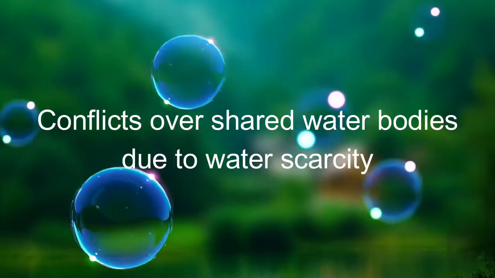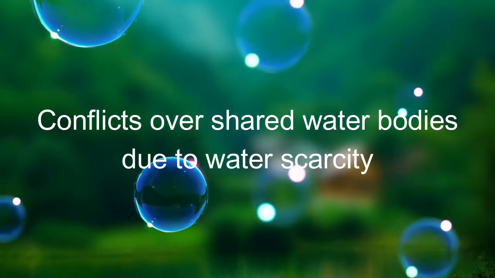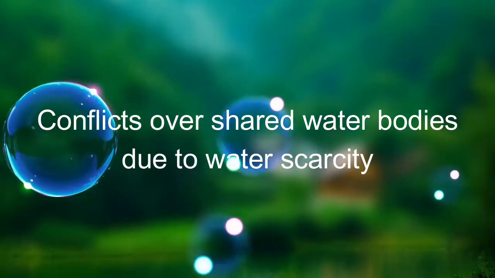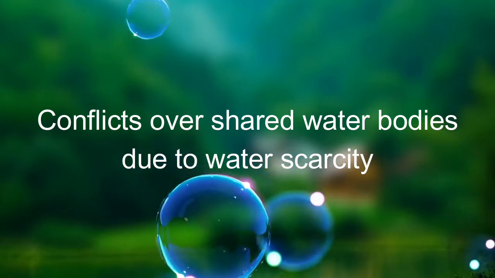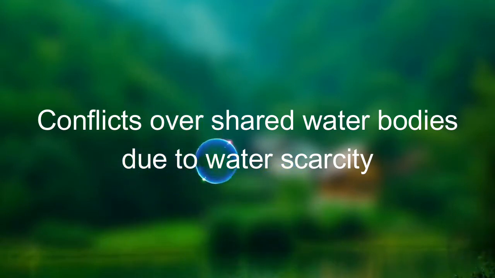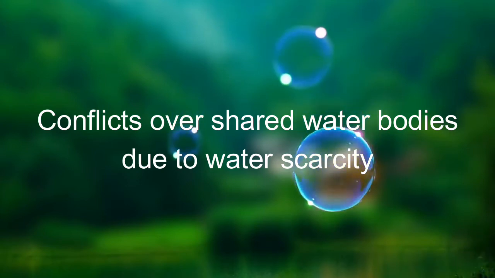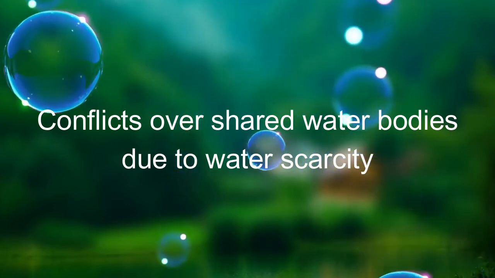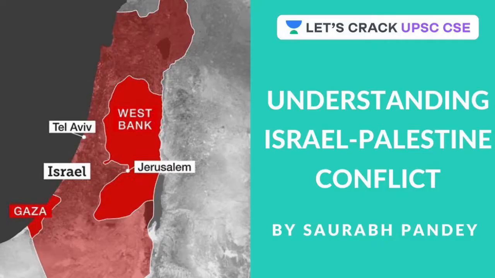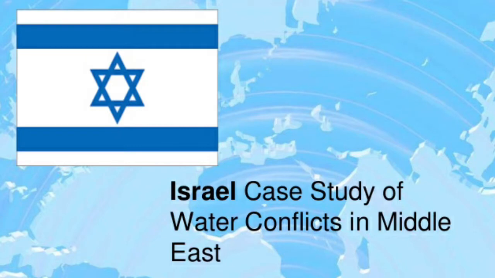Conflict is our next point. We saw that there are some water bodies that are shared by different countries. So if there is any shortage in water, there's going to be conflict between countries that share the same water bodies or the same drainage basin. A very good example is the conflict between Israel and Palestine. This conflict is often blamed on the water shortages in that region.